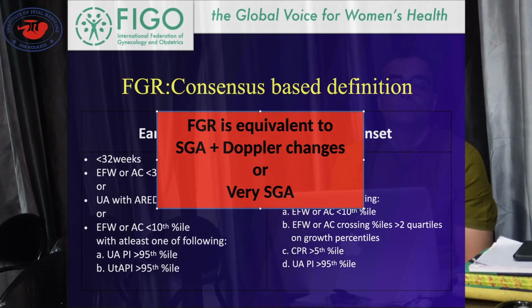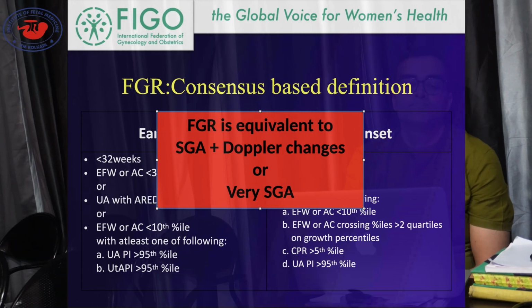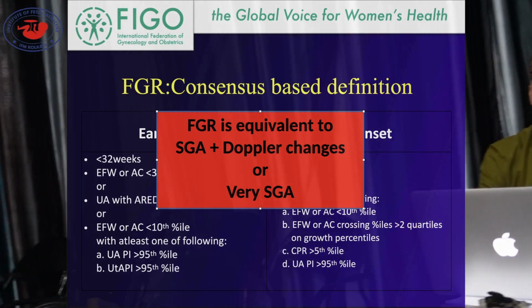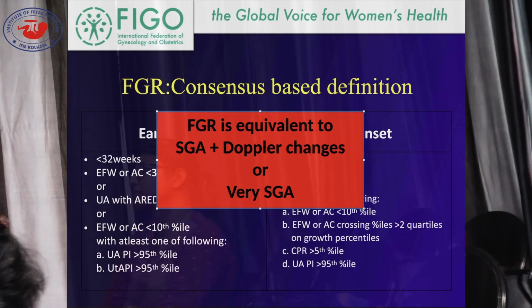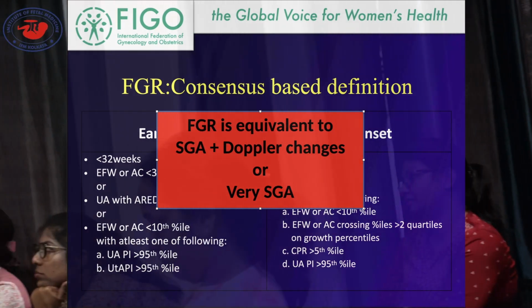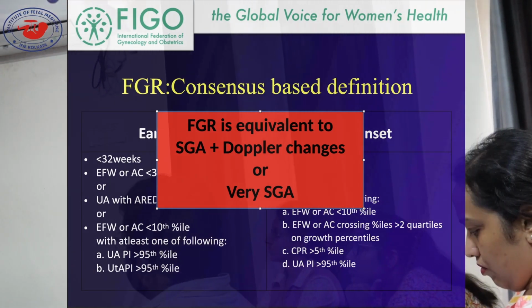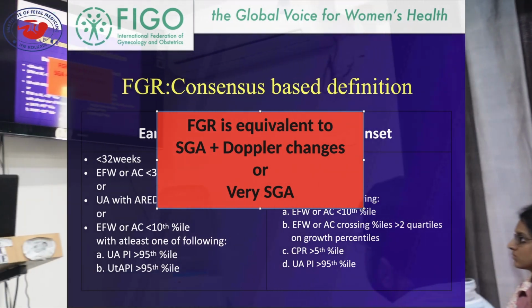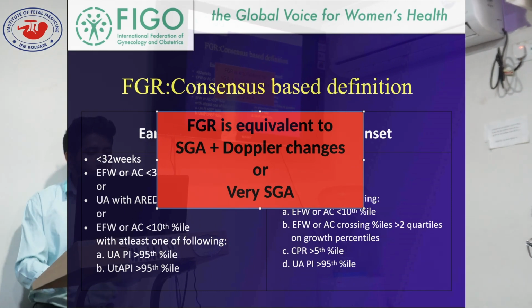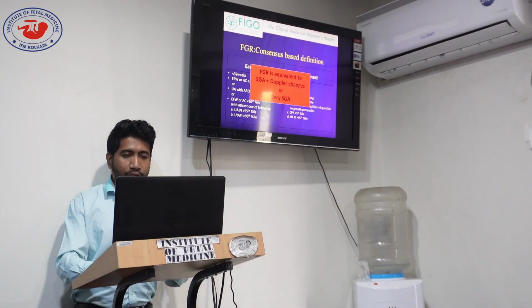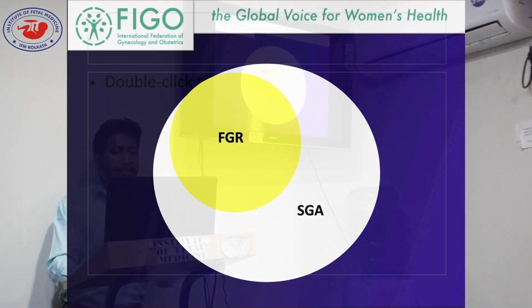So FGR is equivalent to SGA plus Doppler changes, or very small for gestational age, that is less than the 3rd percentile. So basically, SGA is just a statistical variation, not anything else. Among them, if any underlying pathologic process occurs, the fetus fails to reach its original growth potential, and that is reflected by the Doppler changes. Okay. So what is the concept? SGA is basically a larger set and FGR is a subset of SGA.